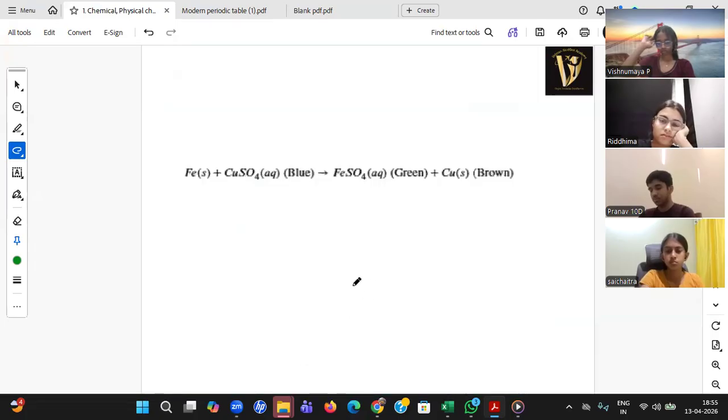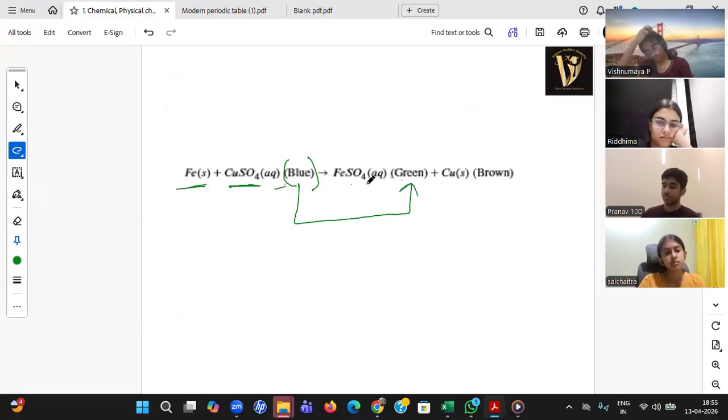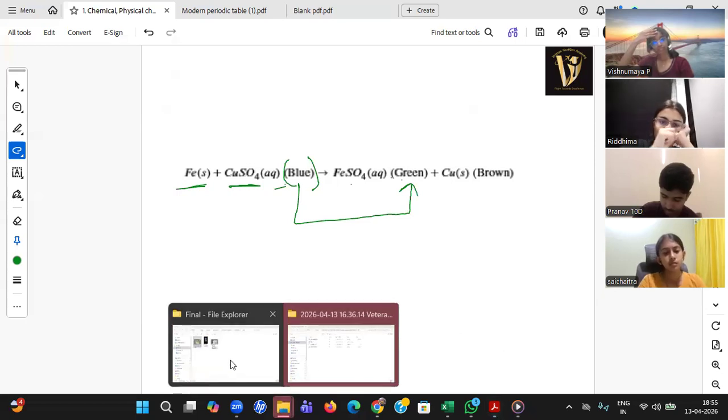Let us see by one example. Iron, copper sulfate. Let's not go into this deeply now. You just observe one thing. Initially it was blue, it has become green. So there is a color change. How is it happening? Let us see that.